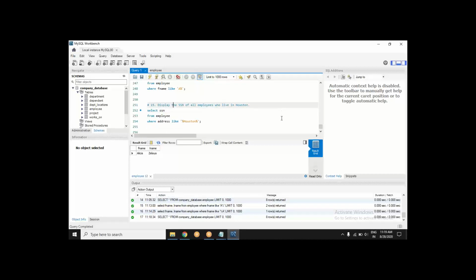The question asked me to display the SSN. Okay, very fine. Select SSN. Which table contains these details? It is employee table. So from employee, and where address like